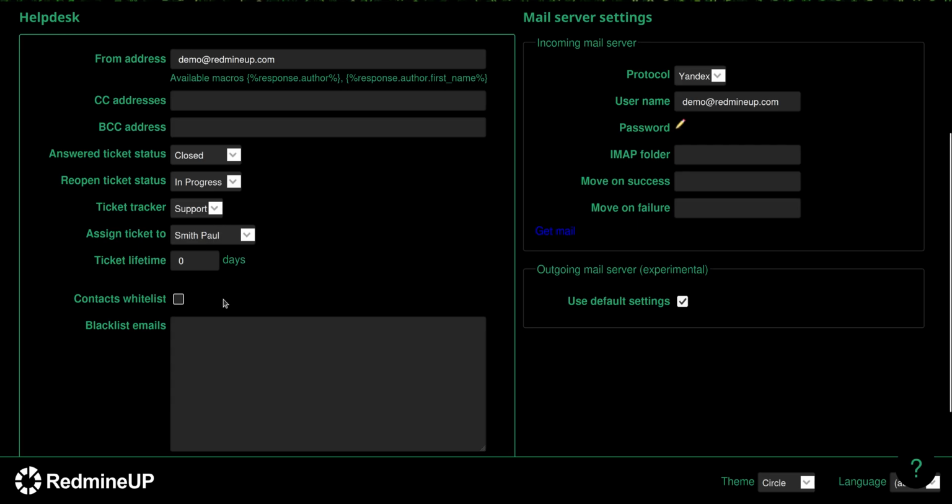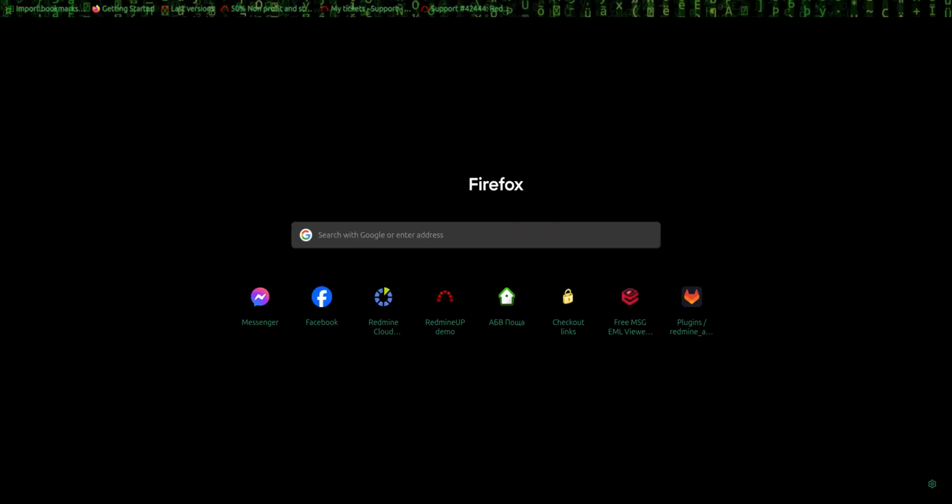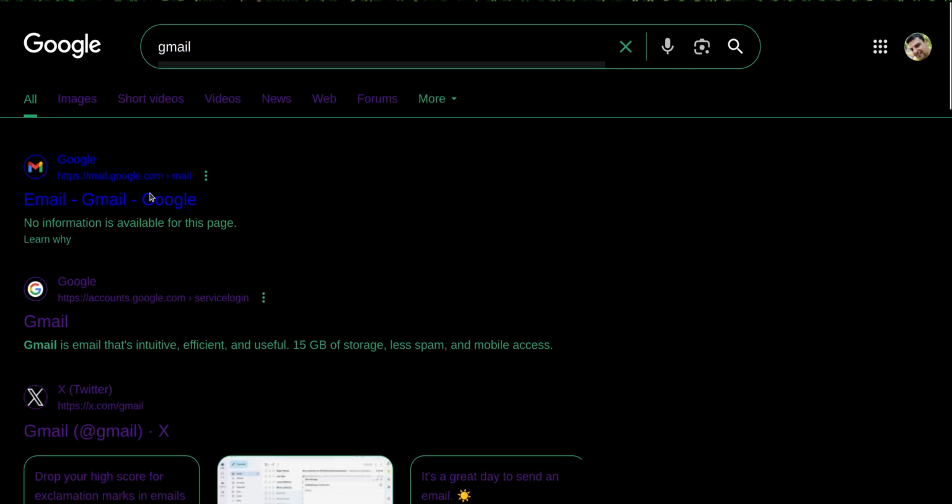For example, there are three options that could be set. The first one is the zero value. Zero value means 0 days of ticket lifetime. So as it is 0, every new reply of the ticket will open a new ticket. It is not going to be in the same discussion, the reply of the client, but it is going to open a new ticket instead. So I'm going to demonstrate it to you so it could be easier for understanding.